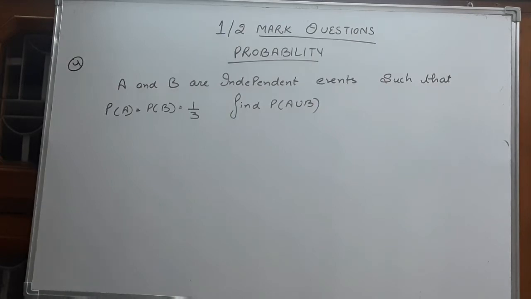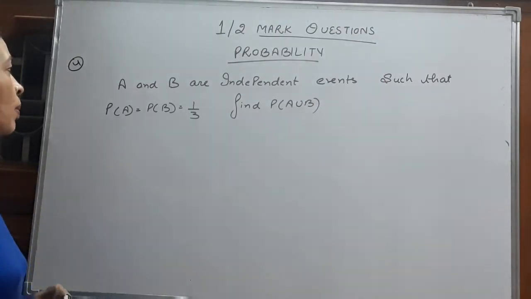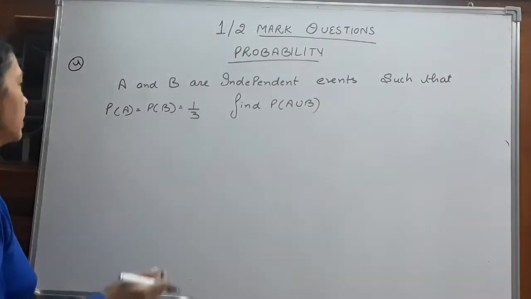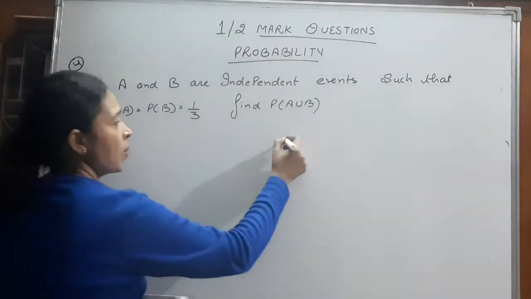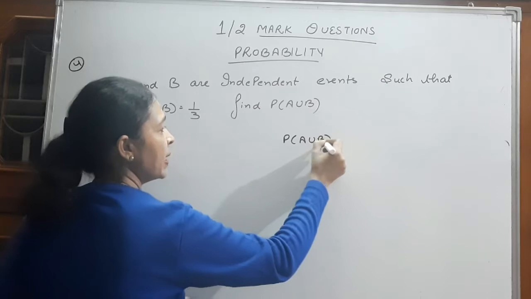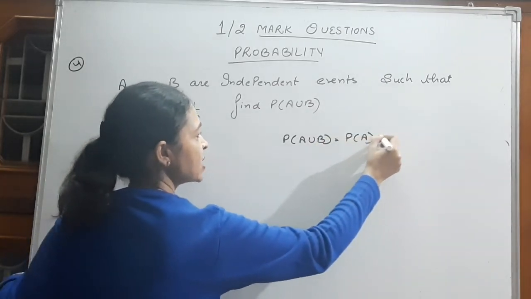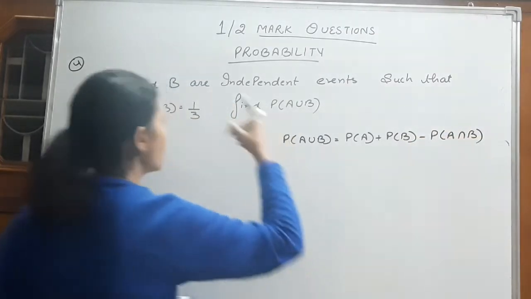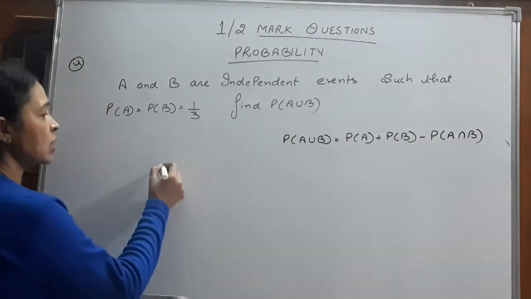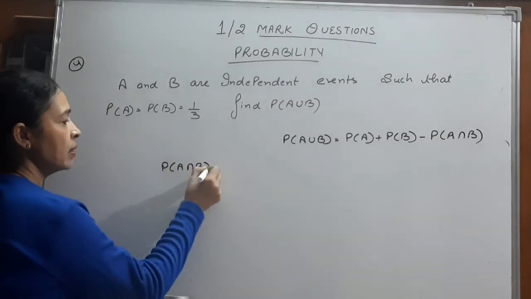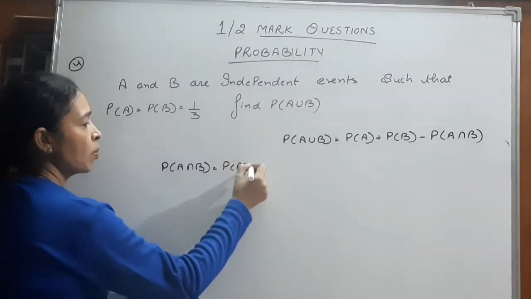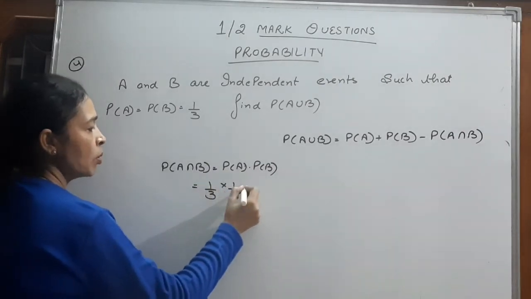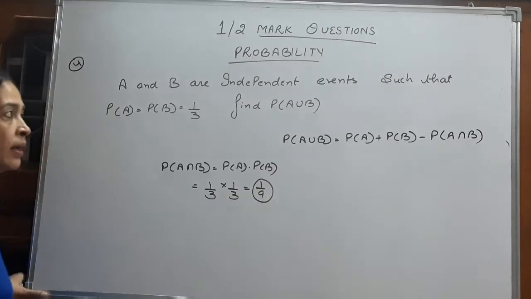A and B are independent events such that probability of A equals probability of B equals 1 by 3. We have to find probability of A union B. Now children, what is probability of A union B? Probability of A union B is probability of A plus probability of B minus probability of A intersection B. Now since A and B are independent events, what is the formula for probability of A intersection B? It is probability of A into probability of B. That is 1 by 3 into 1 by 3. Probability of A intersection B is 1 by 9.